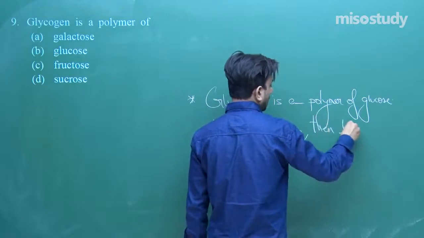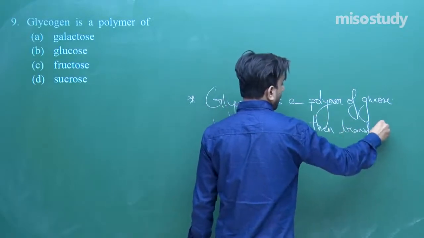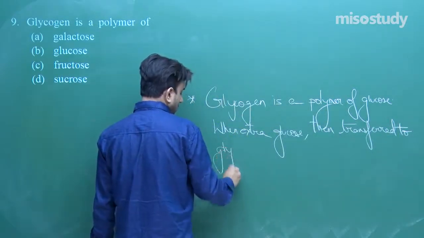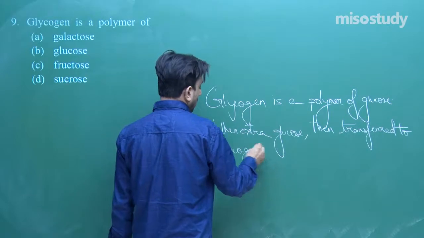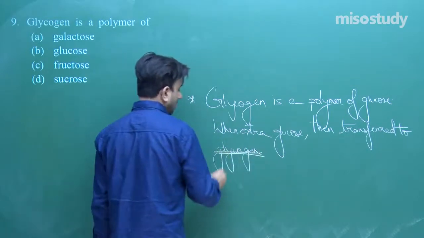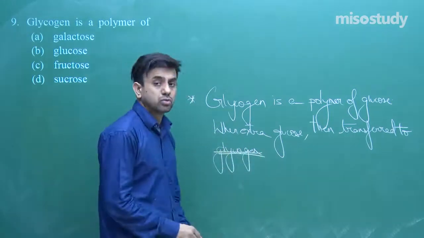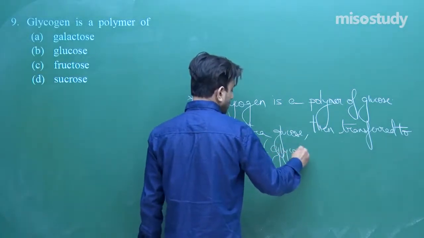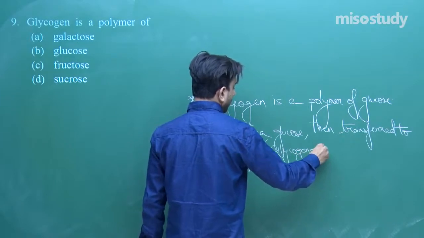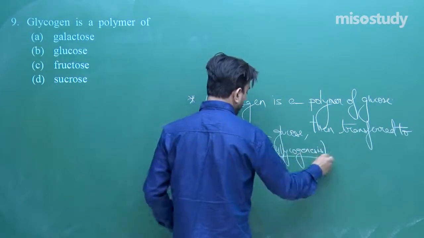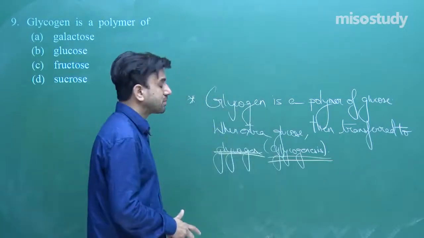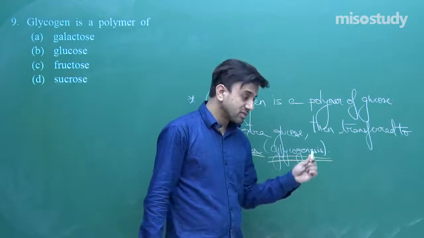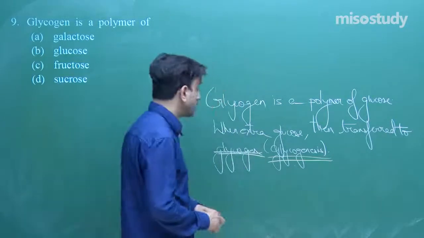Okay, so when extra glucose is transferred to glycogen by the process of glycogenesis, and what happens then, if the glucose falls short in the body, then that glycogen is converted back into glucose by the process of glycogenolysis.